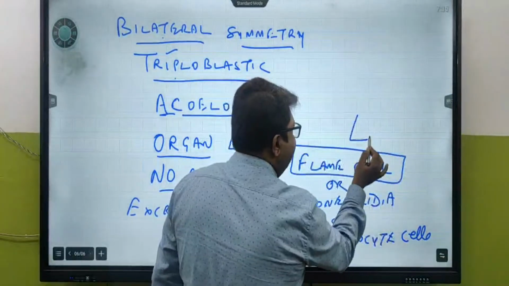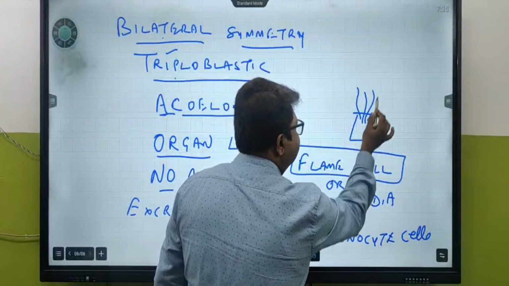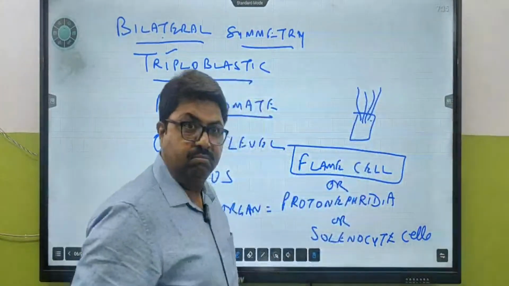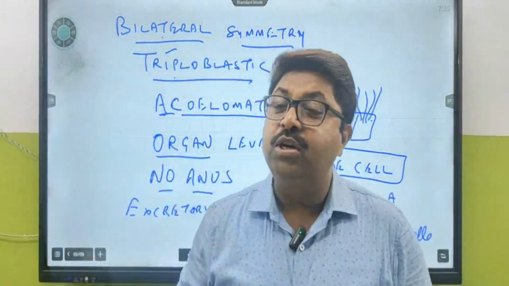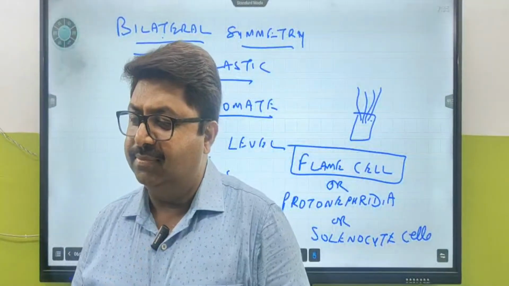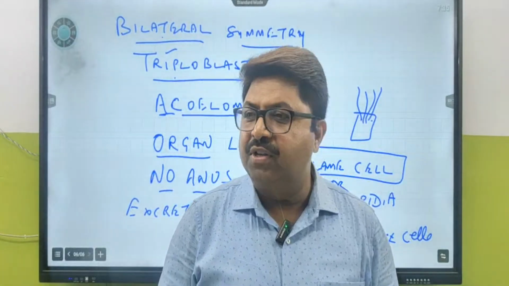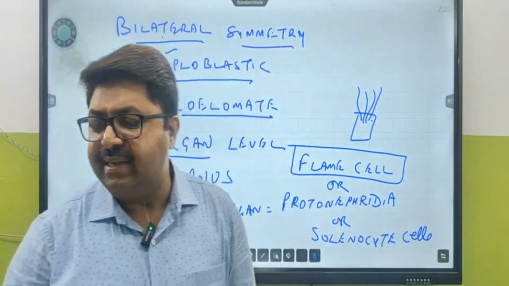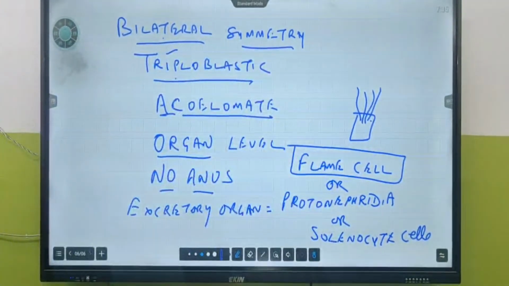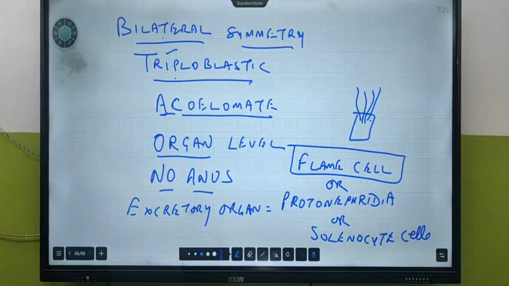Why flame? The cells have a cilia-like appearance, looking like a flame is coming out. In Bengali, Agnishikha Kosh. Protonephridia or solenocytes or flame cells are the excretory organ. Clear?